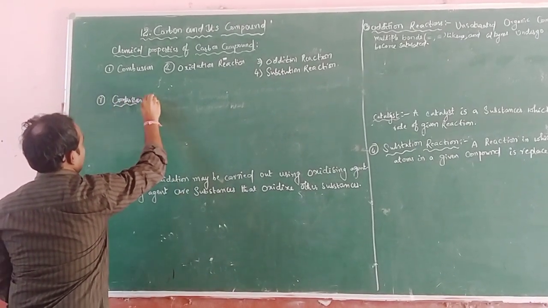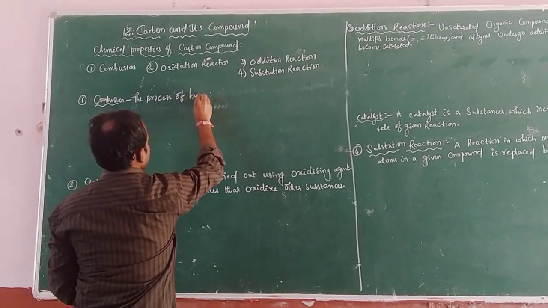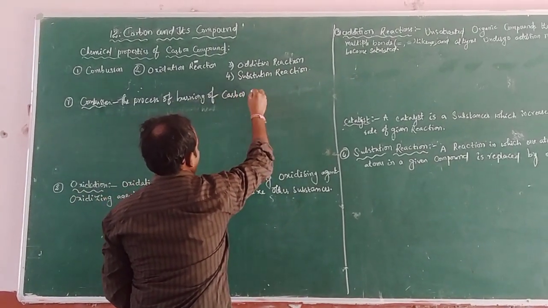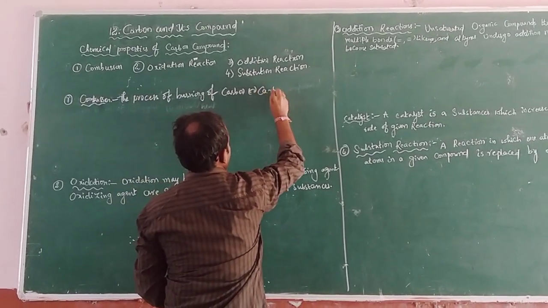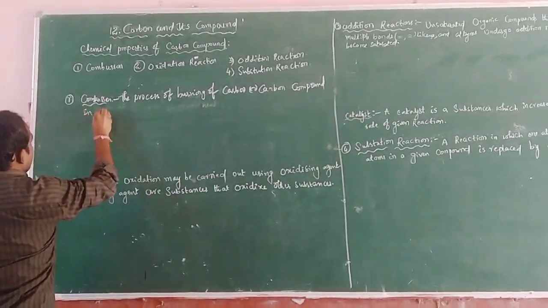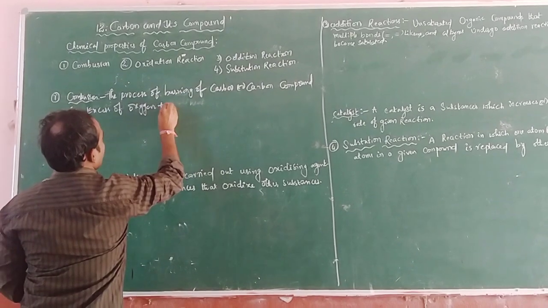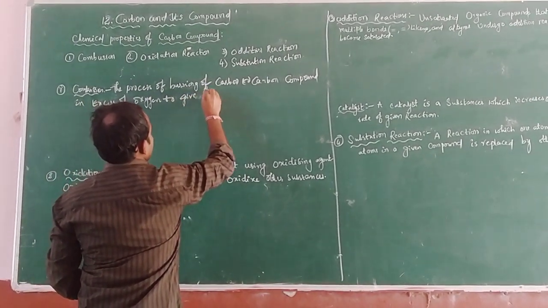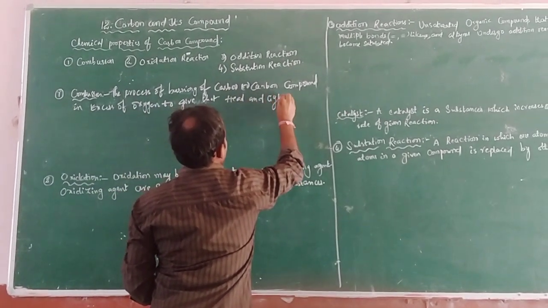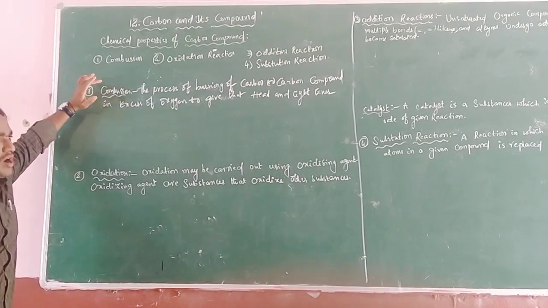What is combustion? The process of burning of carbon or a carbon compound in excess of oxygen to give heat and light energy is called a combustion reaction.